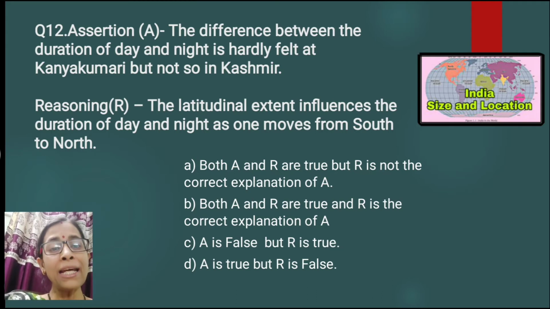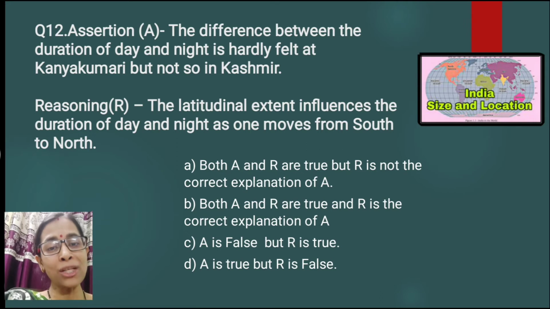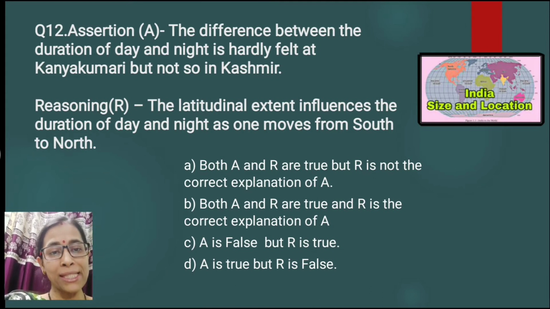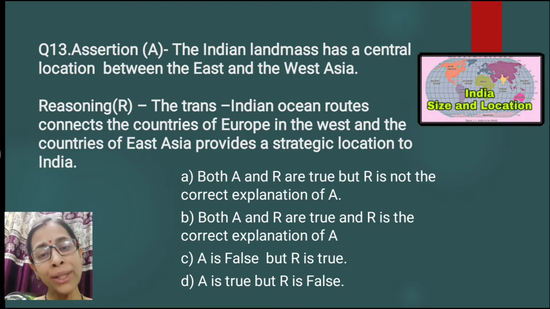The reasoning is given: the latitudinal extent influences the duration of day and night as one moves from south to north. The southern part of India is close to the equator. So at places nearer to the equator, the difference in duration of day and night is hardly felt. But as one moves away from the equator towards the north, the difference will increase. So that is why the correct answer is: both A and R are true, and R is the correct explanation of A.